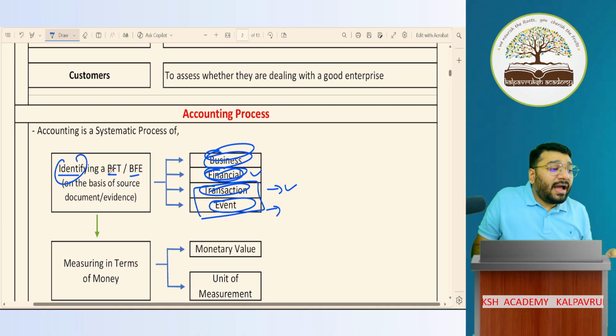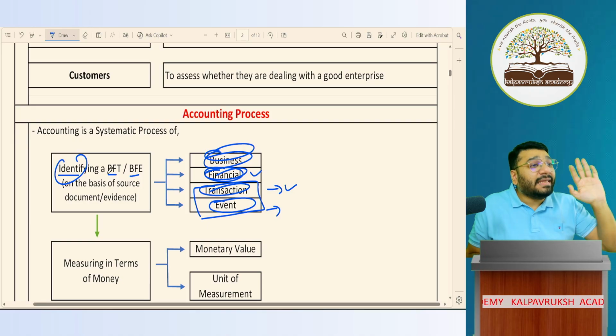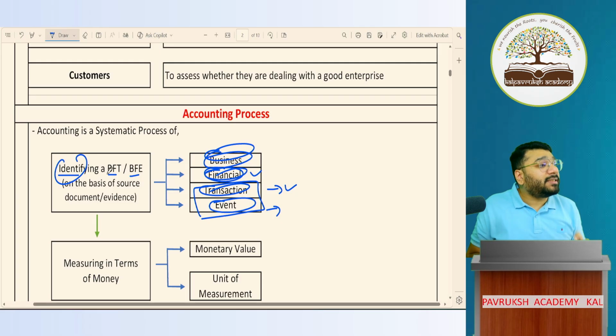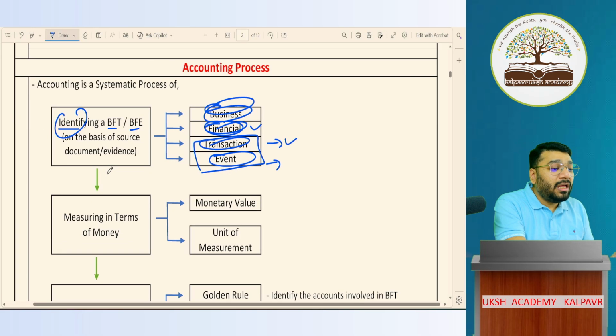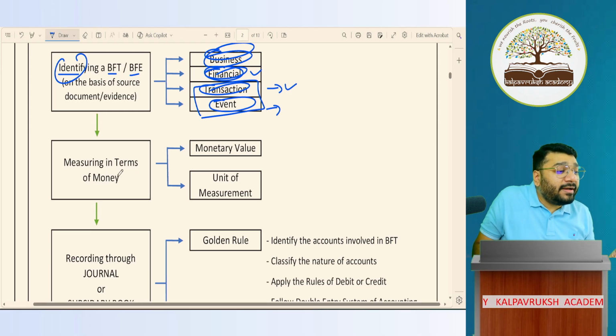So the first step is to identify which is a business financial transaction or a business financial event. Only then can the next step be applied. If this is clear, can I go to the next step? Okay. The next step is, once you identify a business financial transaction or a business financial event, you have to now measure it in terms of money.